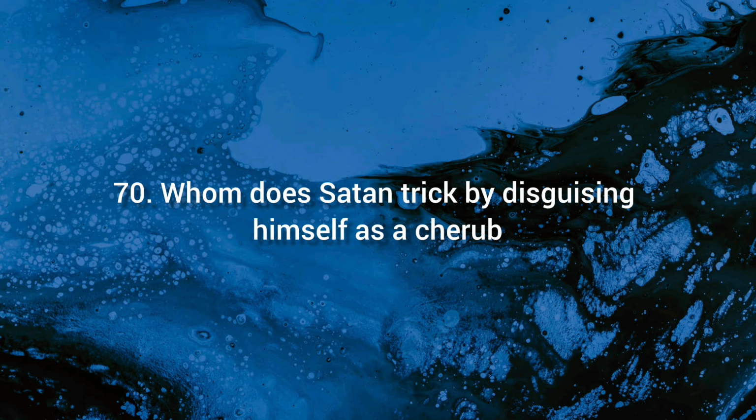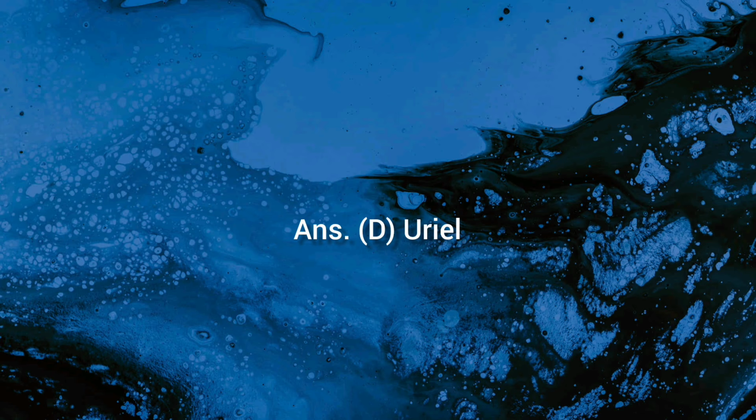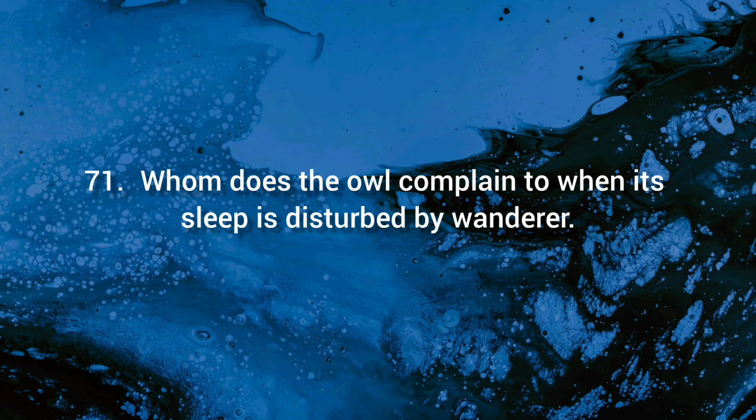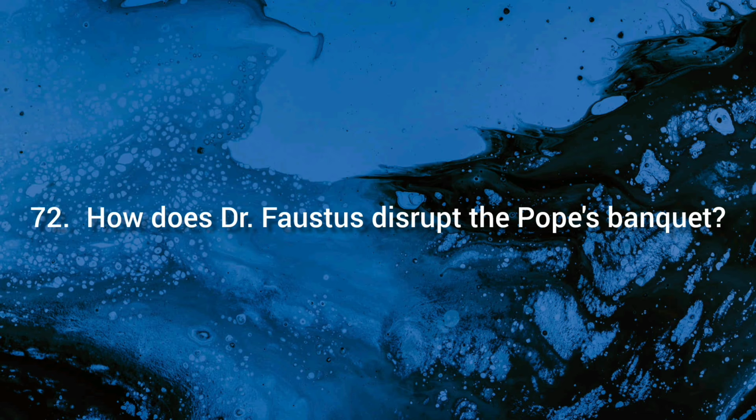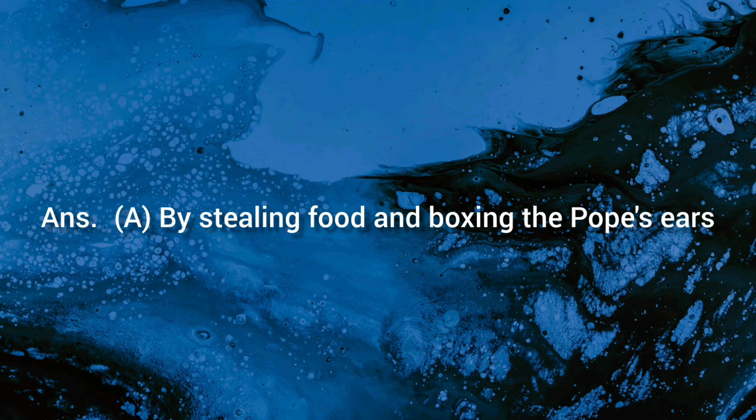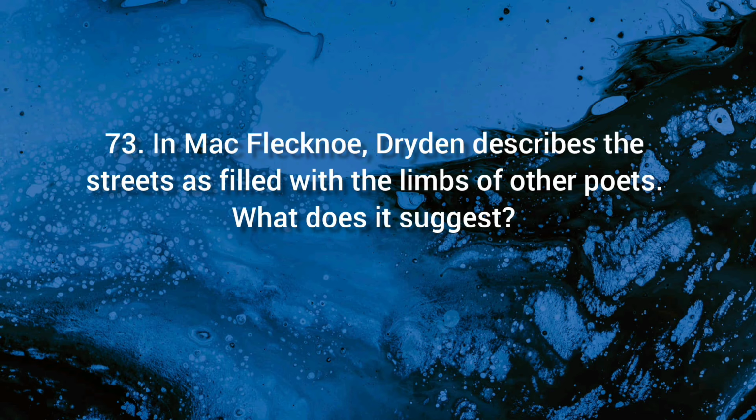70. Whom does Satan trick by disguising himself as a cherub? Ans. D. Uriel. 71. Whom does the owl complain to when its sleep is disturbed by wanderers? Ans. C. The moon. 72. How does Dr. Faustus disrupt the Pope's banquet? Ans. A. By stealing food and boxing the Pope's ears.